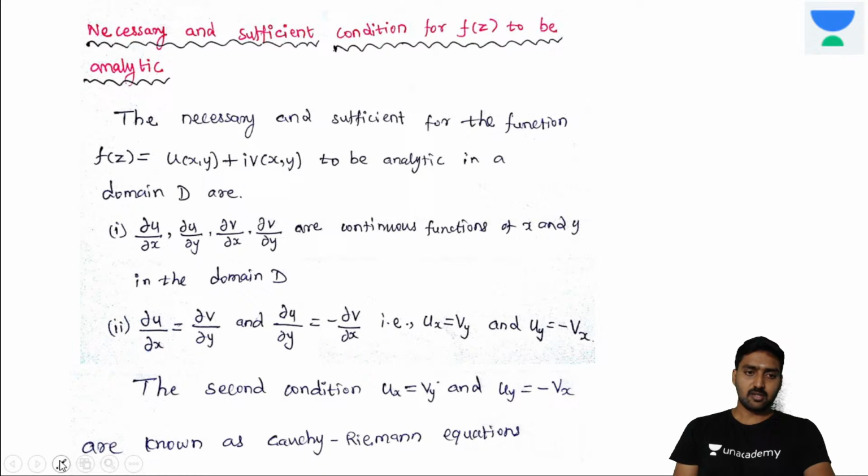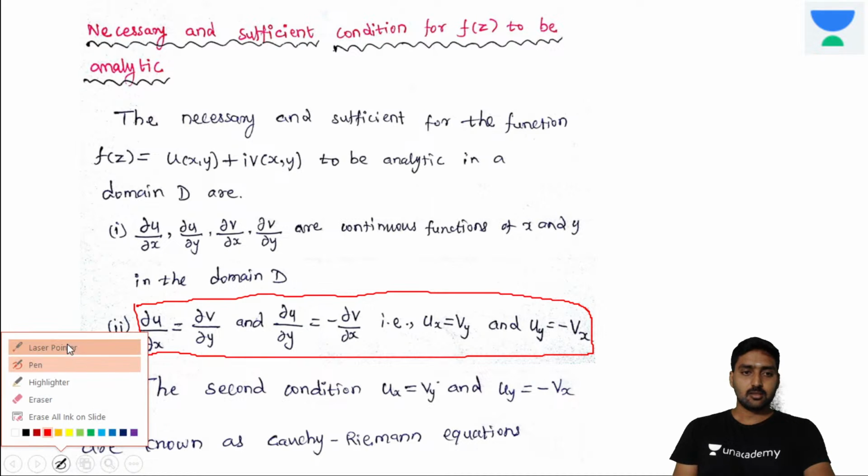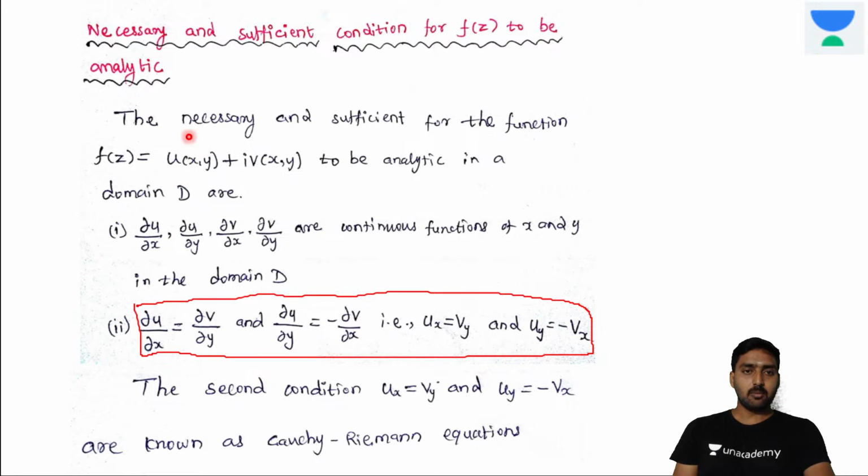Second condition is a very important condition. That condition is called the CR condition. Here u is the real part of the function and v is the imaginary part of the function. Now dou u by dou x is equal to dou v by dou y.